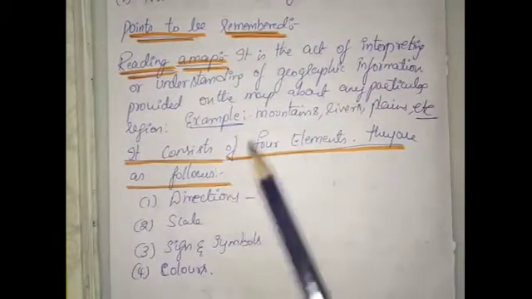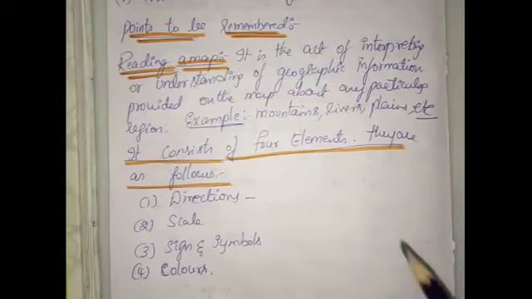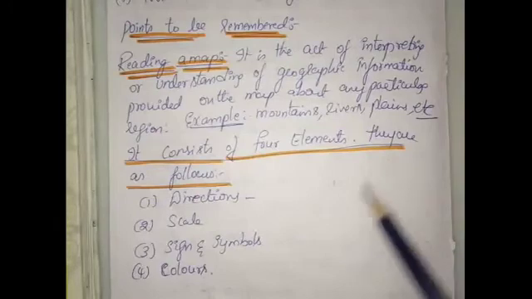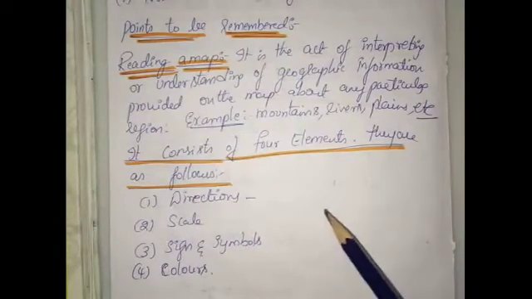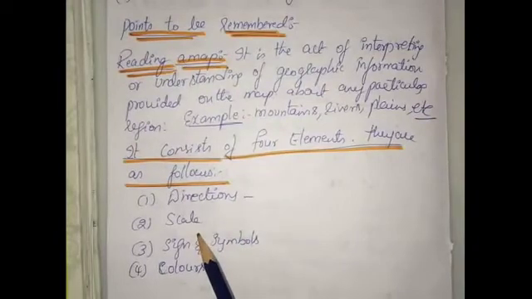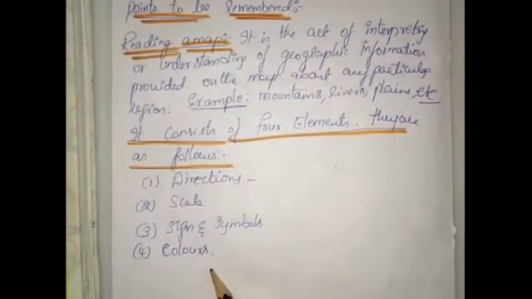Reading a map generally consists of four elements. Which are the four points generally when we study a map? When you take a map and read, which are the things you first get to know? One is directions. Next is scale. Next is signs and symbols. And the last one is colors.